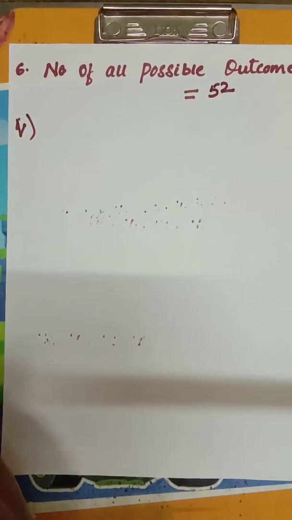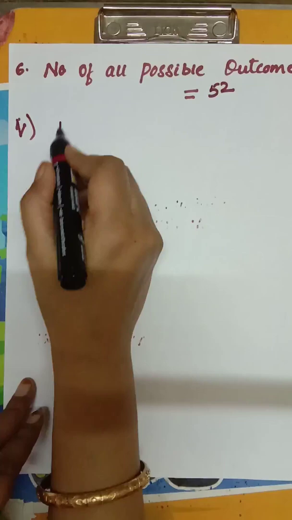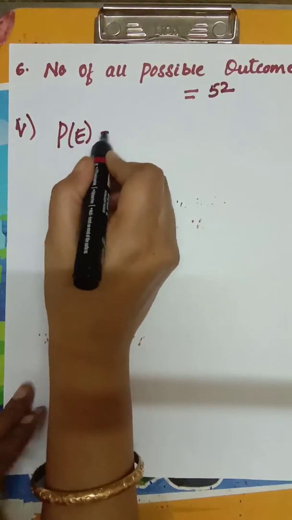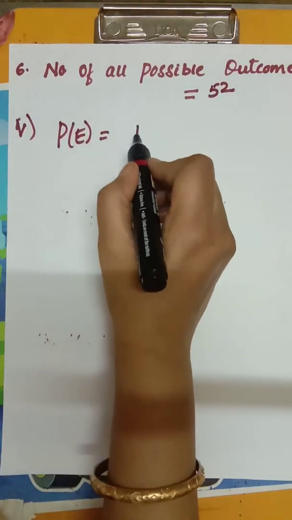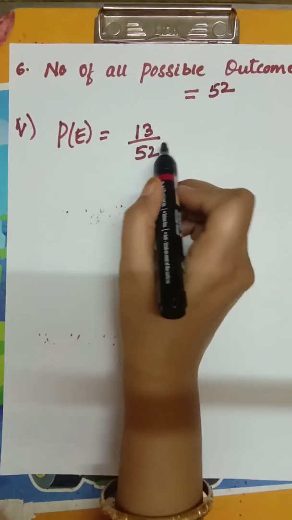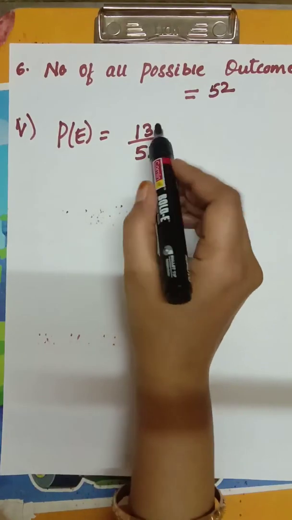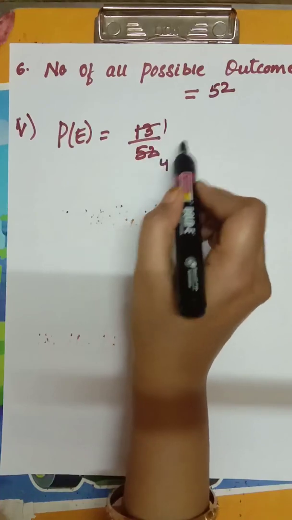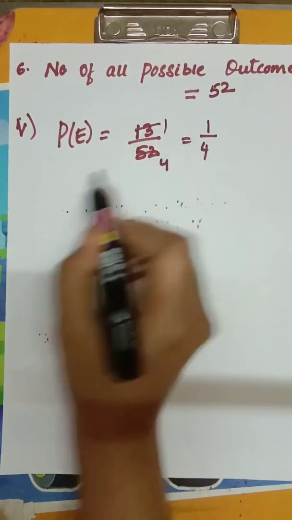Let E be the event of getting a spade, that is P of E is equal to... how many spades are there? 13 by 52. If it is getting cancelled, you do 13 ones are 13, 13 fours are 52. The answer is 1 by 4.